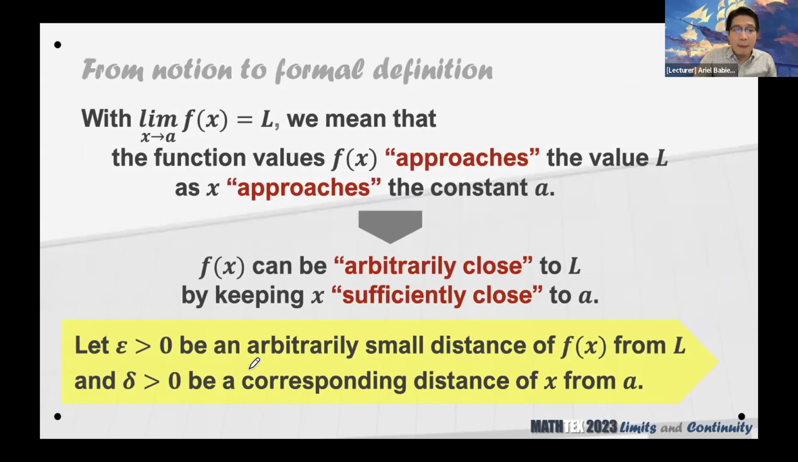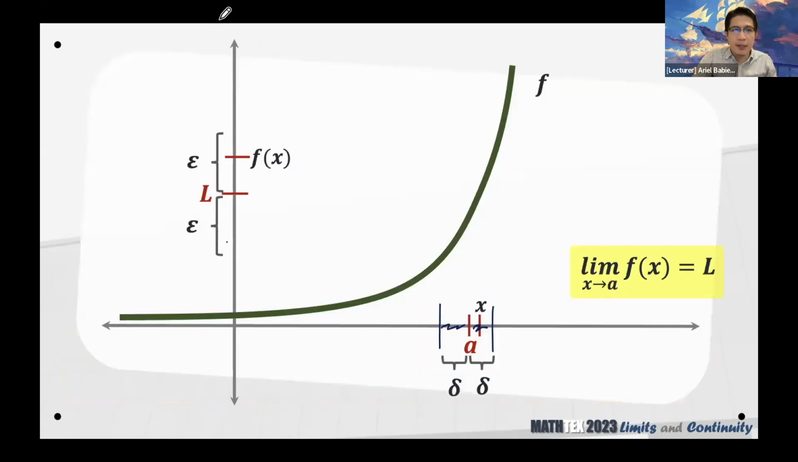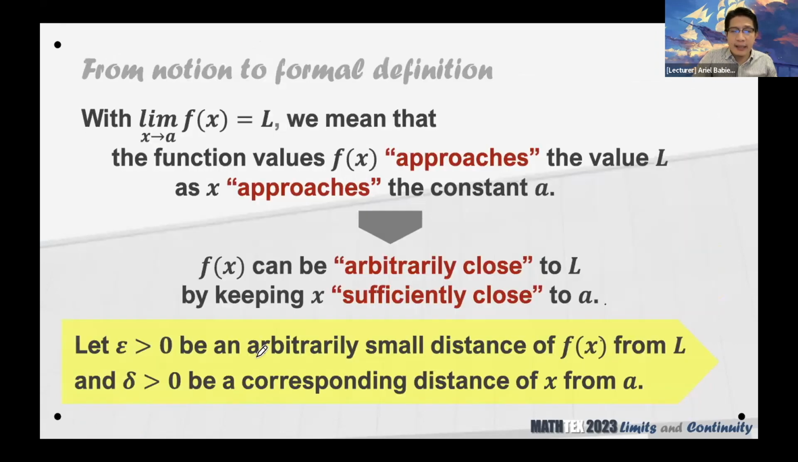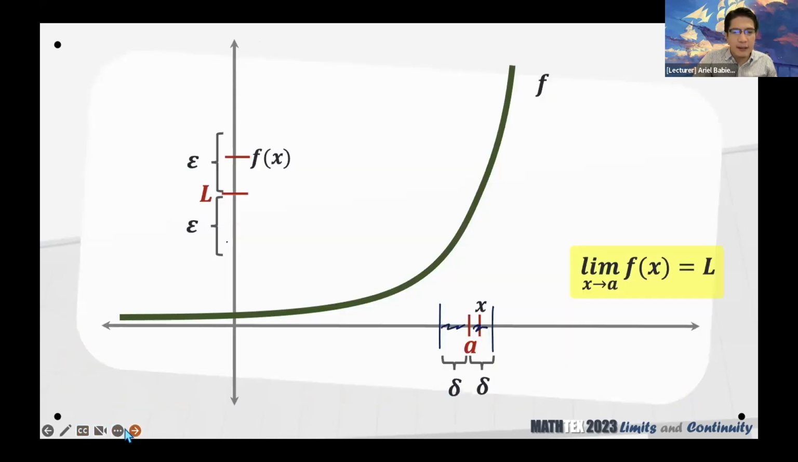So again, epsilon and delta classically in mathematics are used to denote distances. Specifically for this one, epsilon represents the small distance of f of x from L, as you can see here. This epsilon denotes the distances of the function values from L, and then yun namang delta denotes the distances of x from A. As you can see from here.